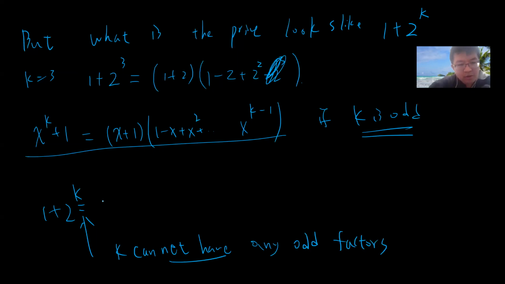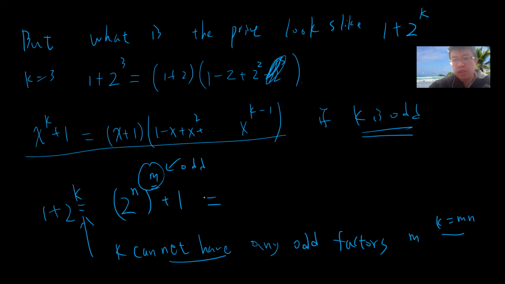The reason is that if k has some odd factor, let's say m, then I can write k equals to mn, so I write it as 2 to the n, to the power m, plus 1. Then if m is odd, I will have this kind of decomposition. Then this guy is not prime, because I have a non-trivial factor.